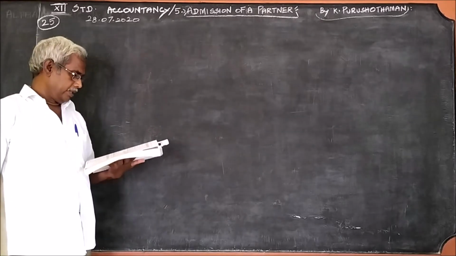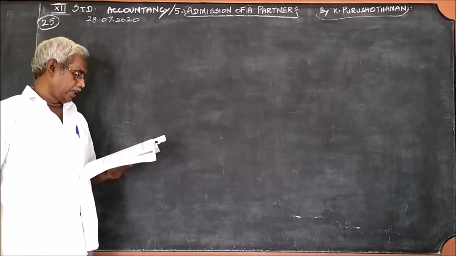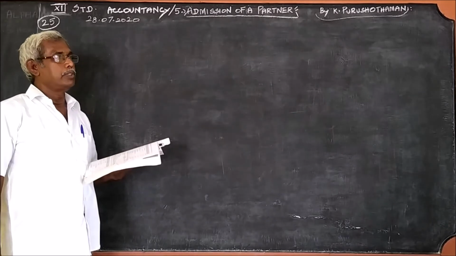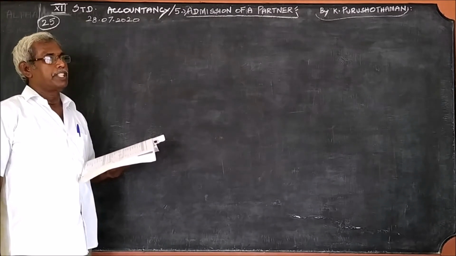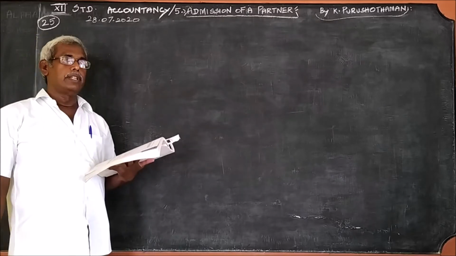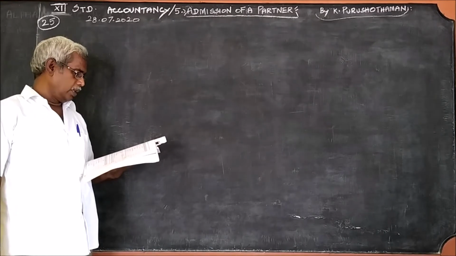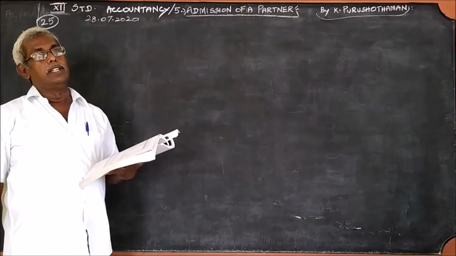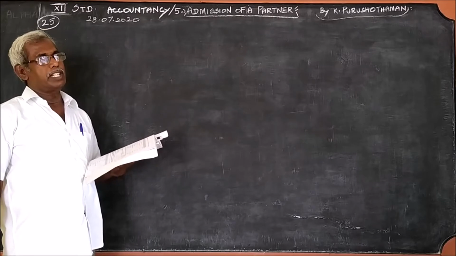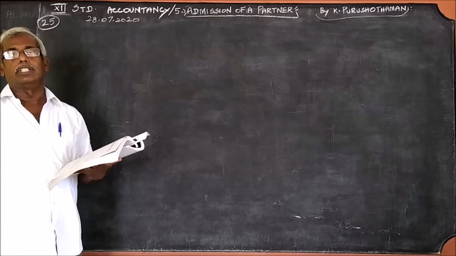So how may the questions be asked? The question may be asked as it is asked under 24: prepare revaluation account, capital account and balance sheet, or prepare important ledger accounts and balance sheet. The revaluation account and capital accounts come under the important ledger accounts.